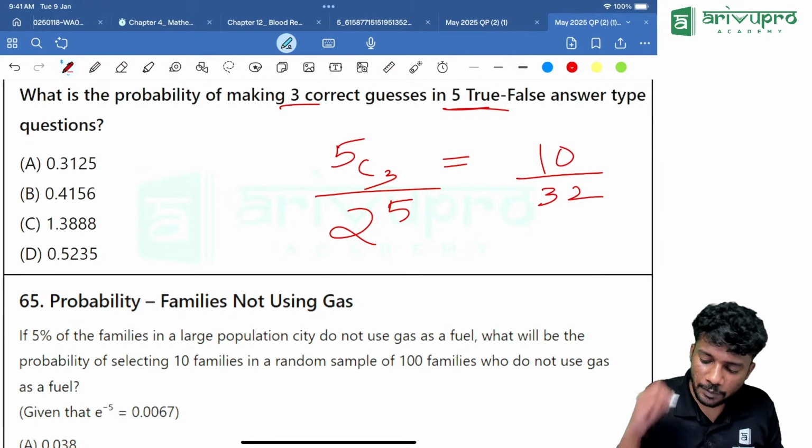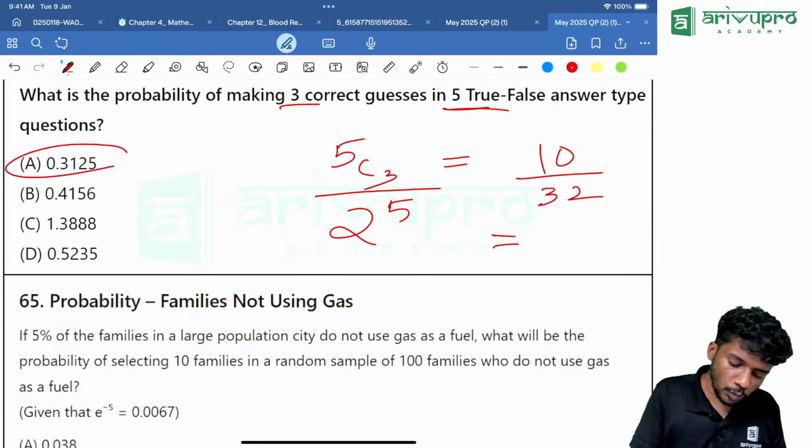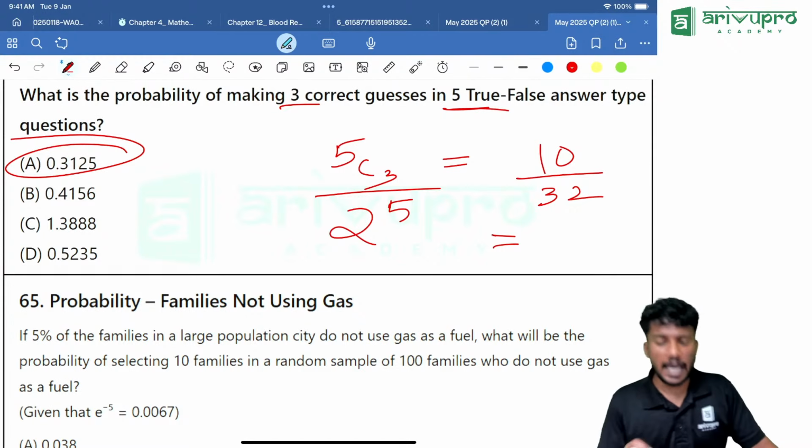Yes. 10 divided by 32. You are getting it as how much? 0.3125. Option A is our answer.